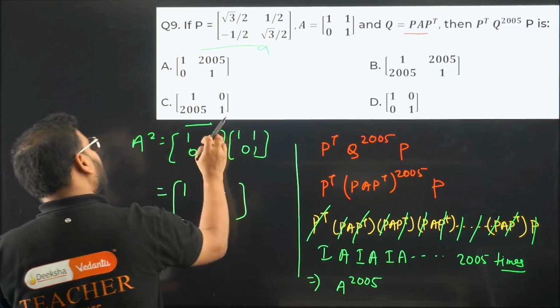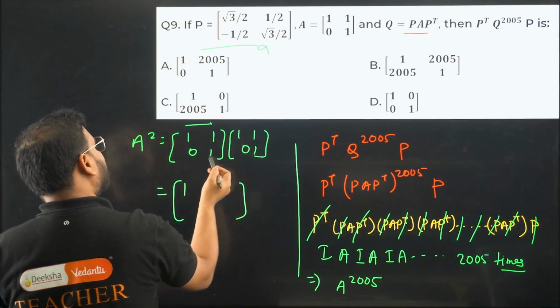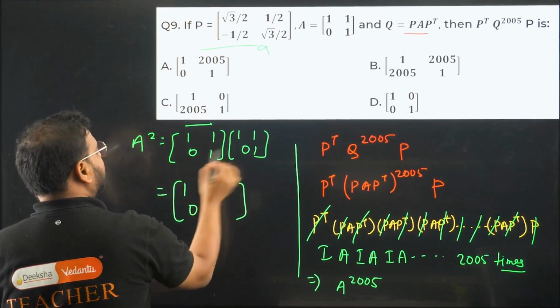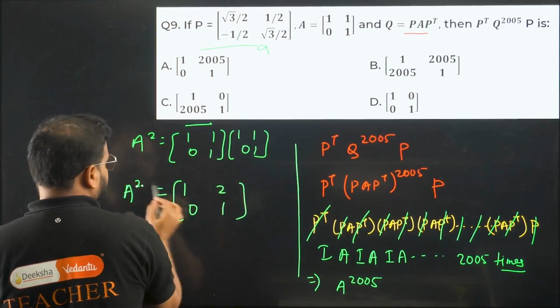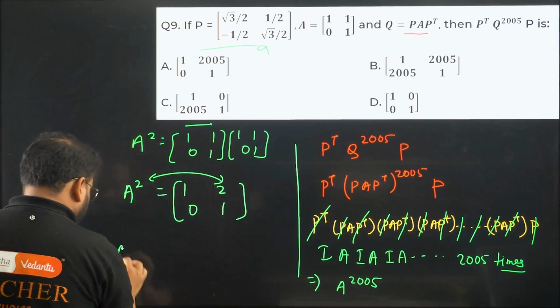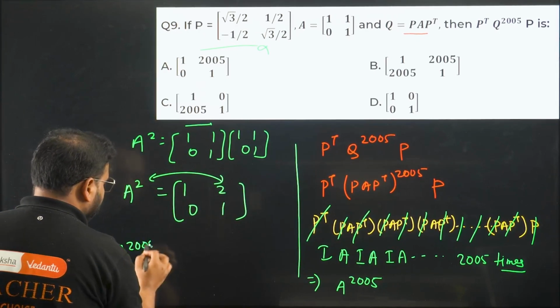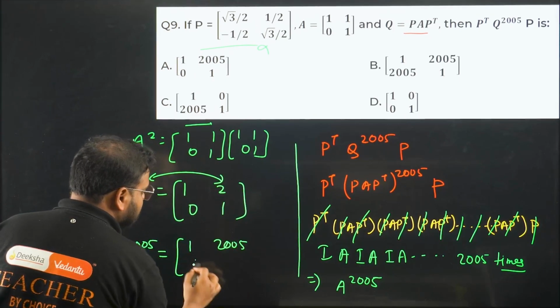Check this out. 1 into 1 is 1 and 1 into 1 is 1, so 1 plus 1 becomes 2. 0 into 1 is 0 and 1 into 0 is 0, so this becomes 0. 0 into 1 is 0 and 1 into 1 is 1, so it becomes 1. So when it is A square, it is becoming 2 over here. Please check. So if I am looking for A power 2005, this will become 1, 2005, 0 and 1.